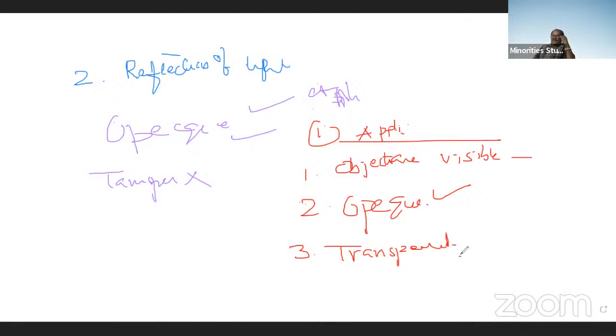Suppose light will not reflect from glass. That's why glass is not visible clearly. Air is not visible clearly. Sometimes even water is not visible clearly because of no reflection of light. Light will not reflect from transparent material, that's why transparent materials are not visible clearly.